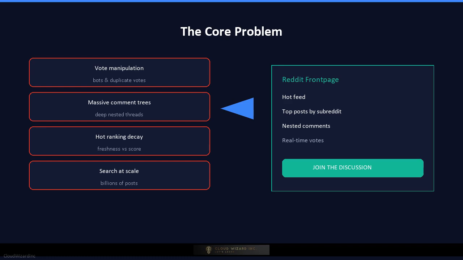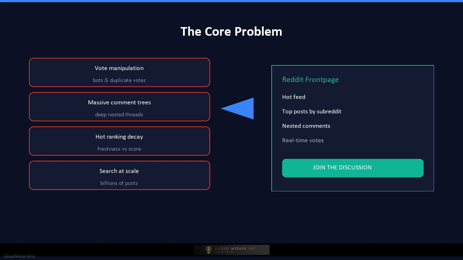Here is the core problem. Reddit is a content aggregation and discussion platform where millions of users submit posts, subscribe to communities called subreddits, upvote or downvote content, and participate in deeply nested comment threads. The challenge is scale. Tens of millions of daily users, hundreds of thousands of subreddits, millions of posts per day, and billions of votes and comments.